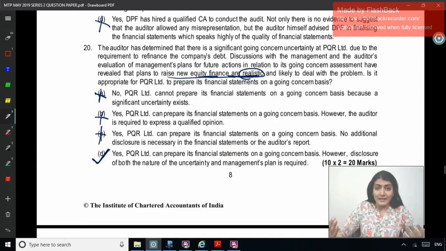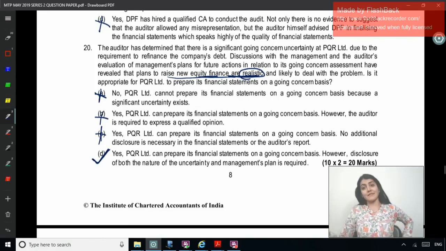Right, so this completes the MCQs in the mock test series. Yes, the second mock test paper, the second one, for the May 19 exams. Thank you so much.